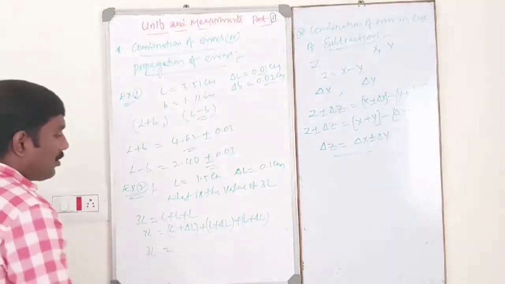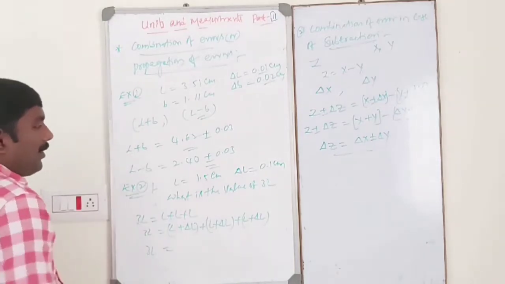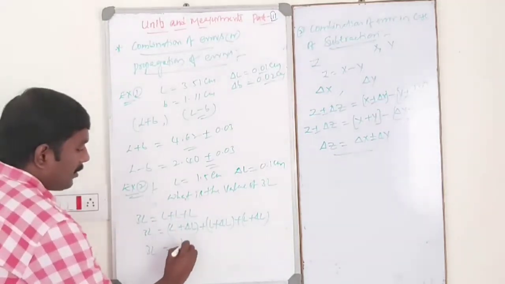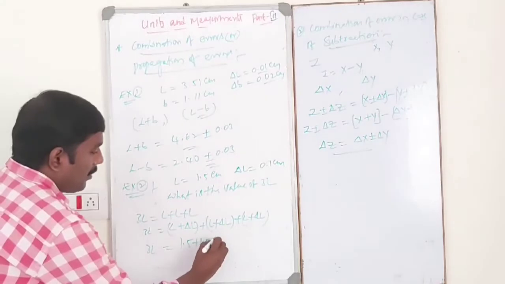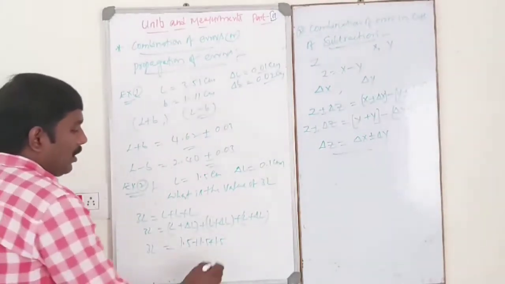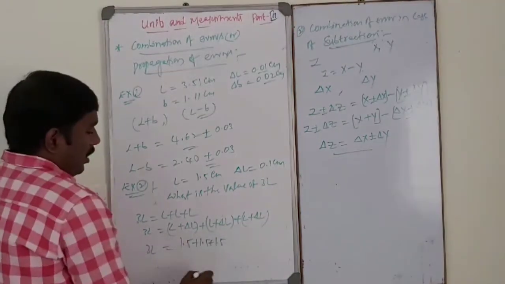See, 3L is equal to what? The value of L is 1.5, so 1.5 plus 1.5 plus 1.5. This is the total value, that is 3L.